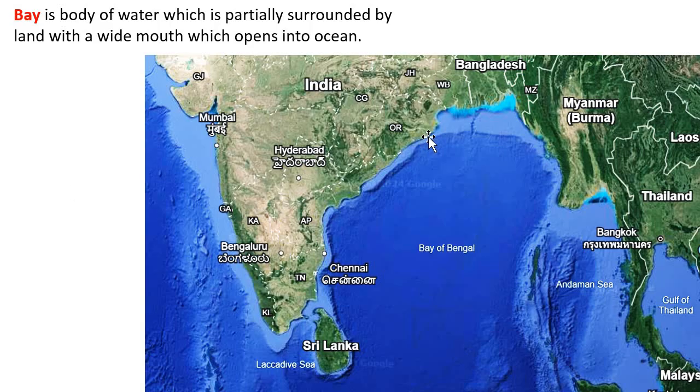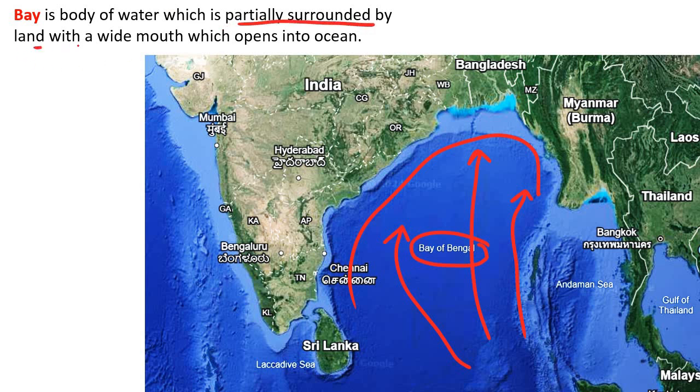Next, we also know about the Bay of Bengal, right? This is yet another example of bay. You see, the sea has encroached inside the piece of land over here. So this is the Bay of Bengal. You can also say that a bay is a body of water which is partly surrounded by land with a wide mouth which opens into an ocean, of course, like this.